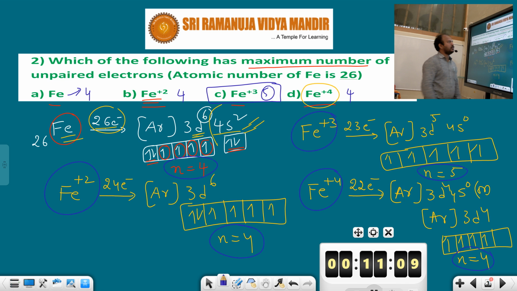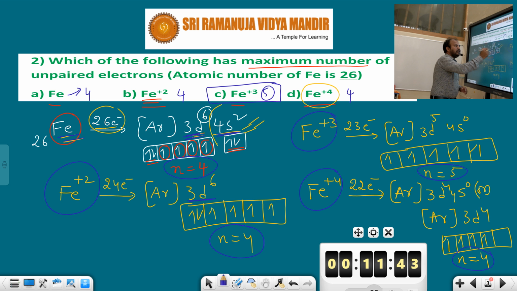It is a very easy concept. Here we should remove the electrons from the original metal atom, iron. So Fe plus 2 means iron loses how many electrons? 2 electrons. Whenever 2 electrons are lost from the 4s subshell, 3d6 remains. That's why I have written 3d6. Suppose iron loses 3 electrons: 4s loses 2 electrons and 3d loses 1 electron. That is iron plus 3. Iron plus 4 means the 4s subshell loses 2 electrons, and the remaining 2 electrons are removed from the 3d subshell. I hope you could understand this.